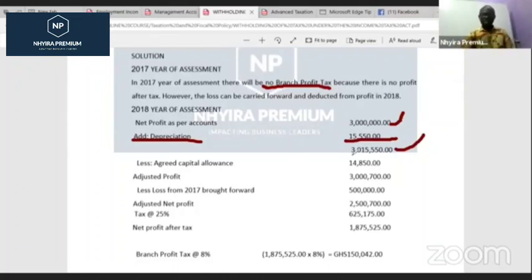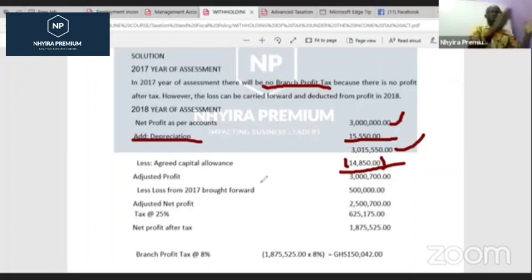Then the agreed capital allowance will be deducted, so that we will arrive at the adjusted profit. And the adjusted profit will become 3,700,000 Ghana cedis.